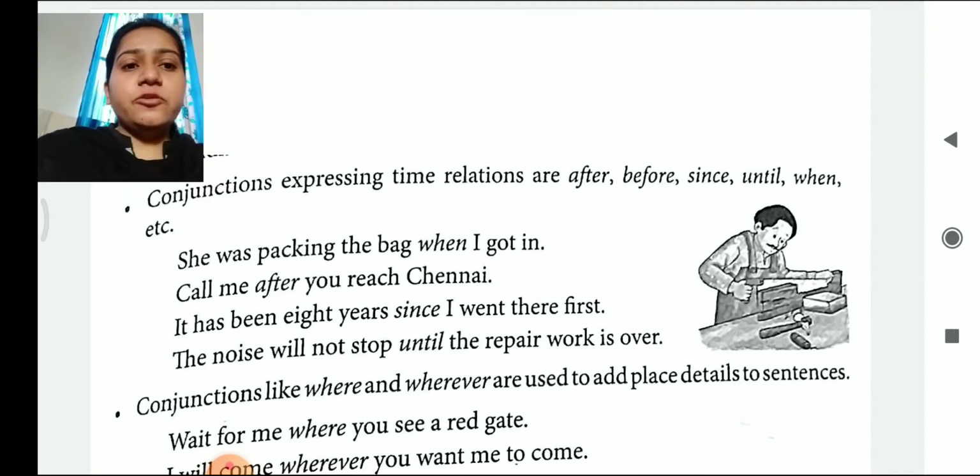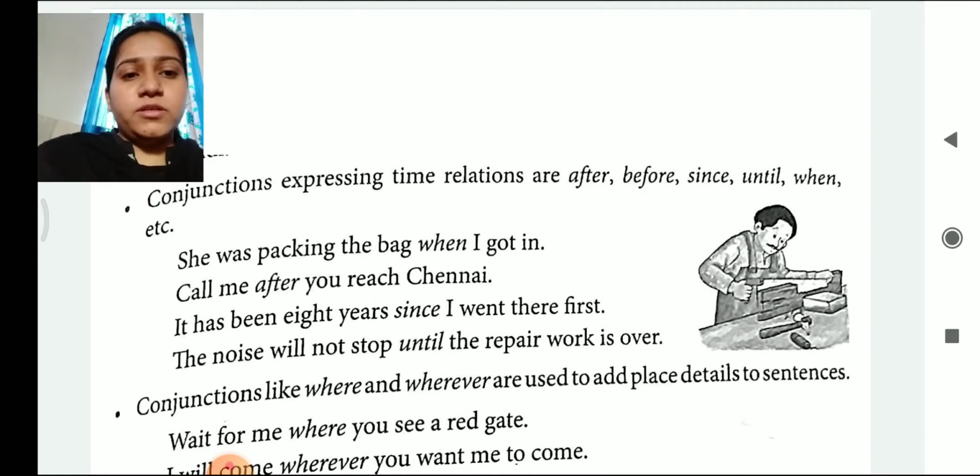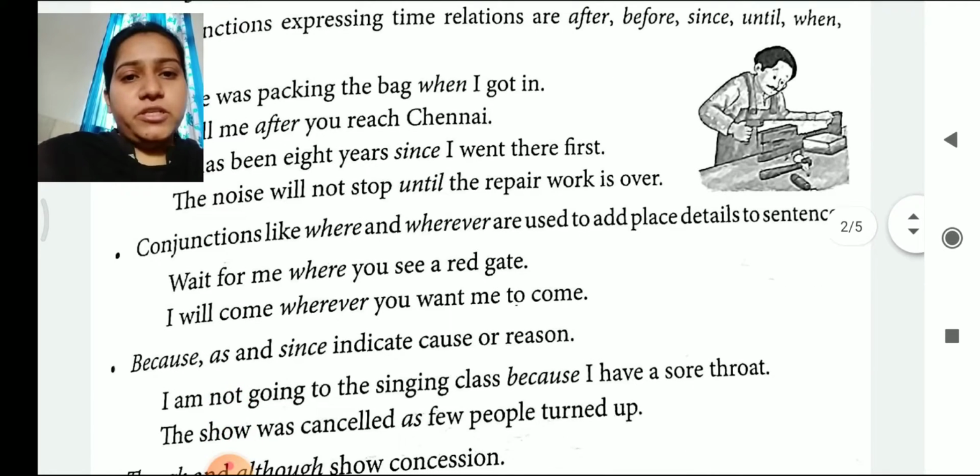Call me after you reach Chennai. So once you are reaching Chennai, call me after that. So here it also expresses the time. It has been 8 years since I went there first. So here in the combination of the sentences, since it has been 8 years, 8 years is also considered a time span. Therefore we used since in order to connect or link the sentence. The noise will not stop until the repair work is over. Let's see the further point.